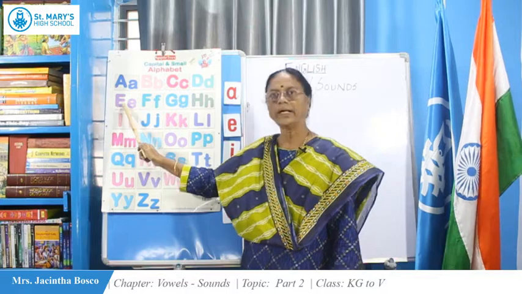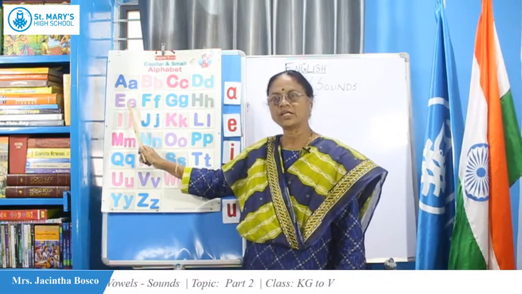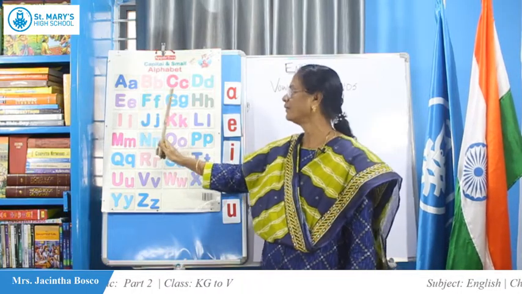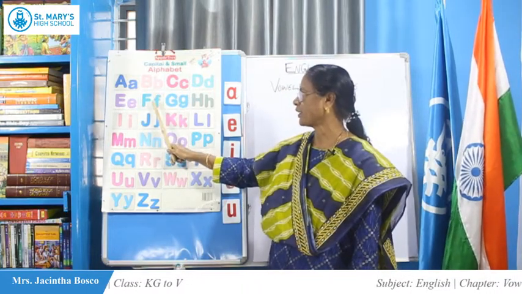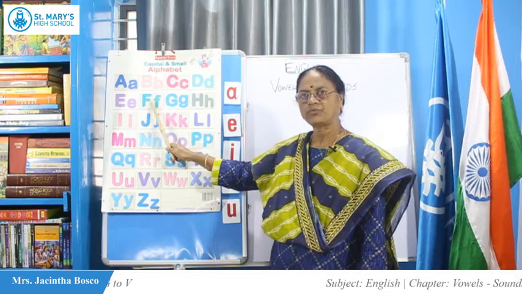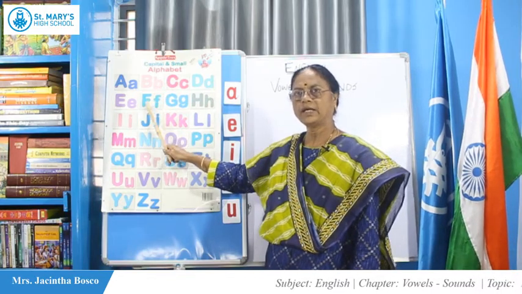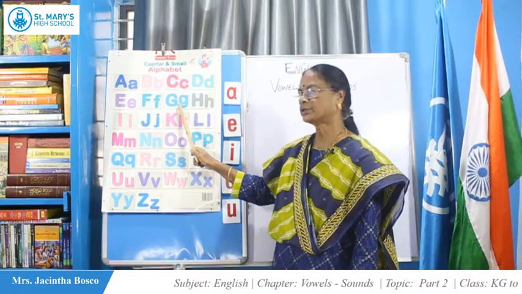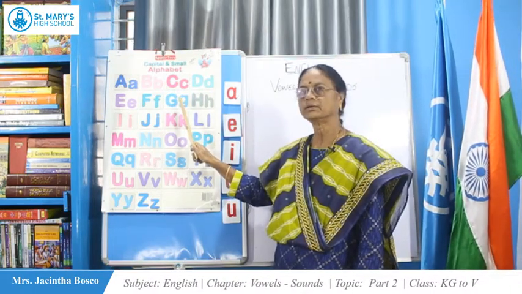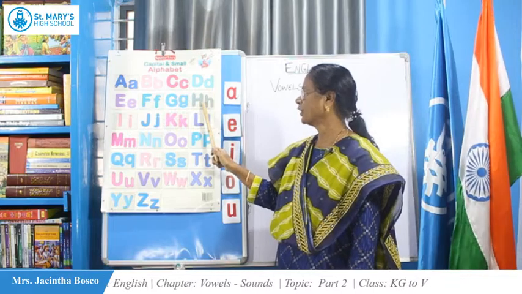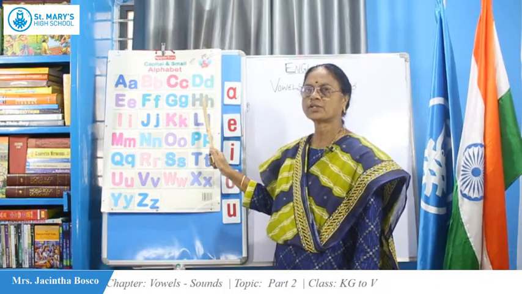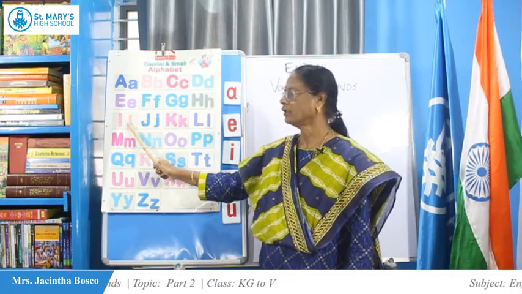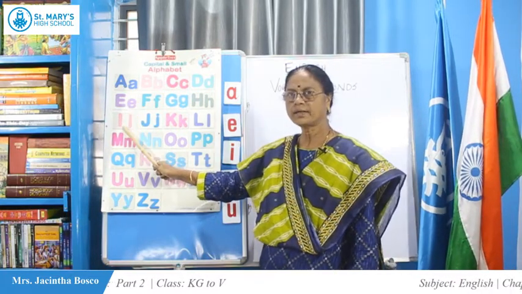E for elephant, E says A. F for fan, F says fa. G for goat, G says G. H for hat, H says ha. I for India, I says E.